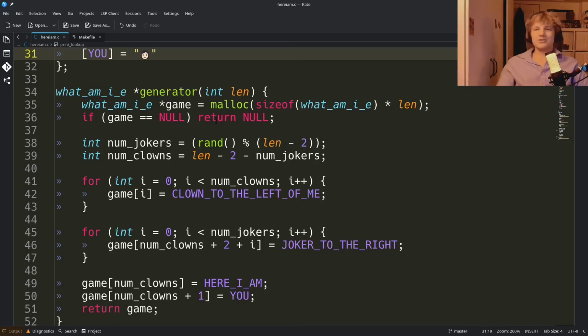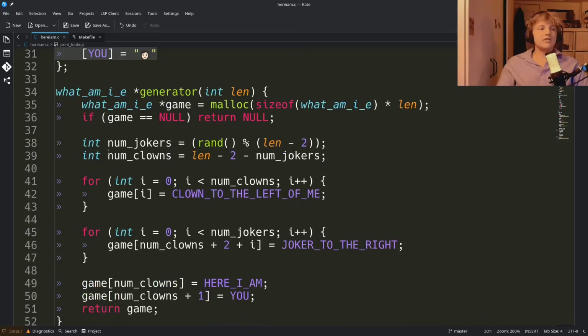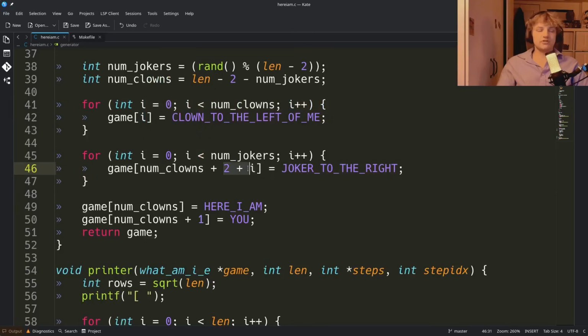So all the generator function does is pretty simple. We take in a length after we malloc a base array. We pick a random number of jokers, with the max range being length - 2, because of course we need to include our little characters. Then our number of clowns is the leftovers from that. And we just go ahead and fill. So this is going to fill the left-hand side with clowns. Then we've got this + 2 + i, and that's going to fill the right-hand side with jokers.